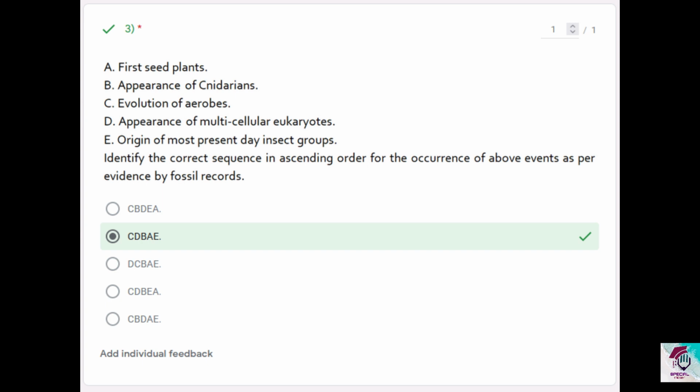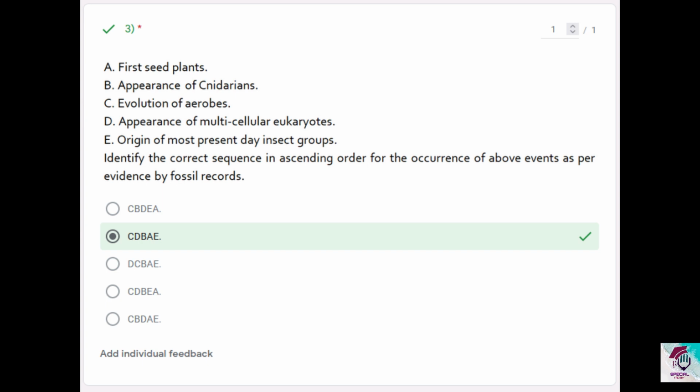Then evolution of aerobes. There were aerobes back then too, but this is the evolution of aerobes, better adapting to the aerobic mode of respiration. This all happened after the evolution of oxygen generating photosynthesis in cyanobacteria, because that way oxygen concentration increased. So now they have ample oxygen availability, and therefore they too evolved. This took place around 2.7 billion years ago.